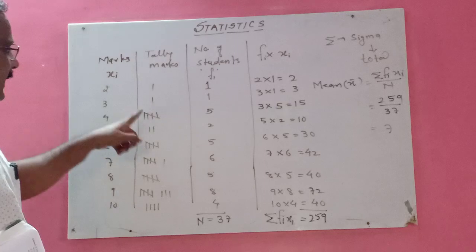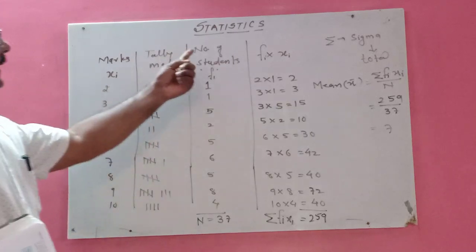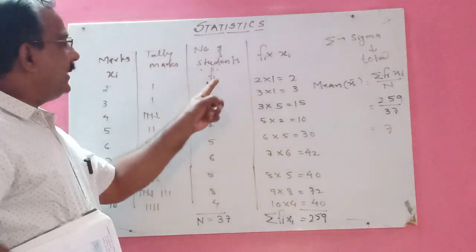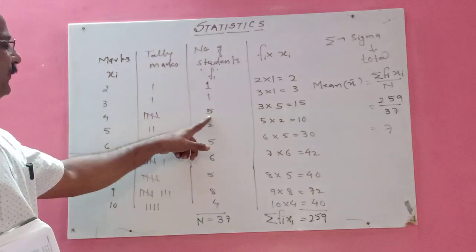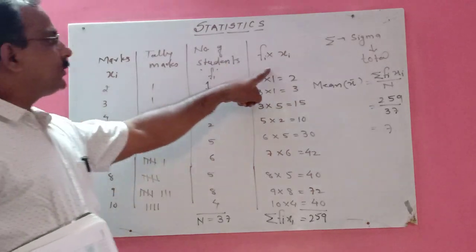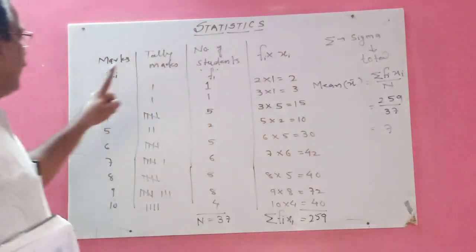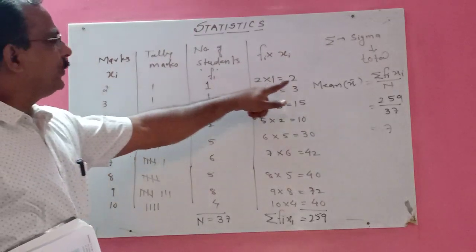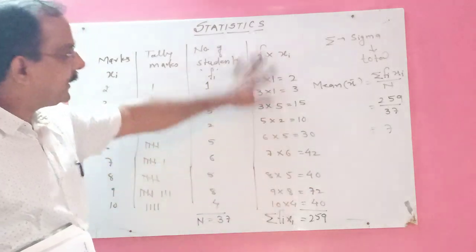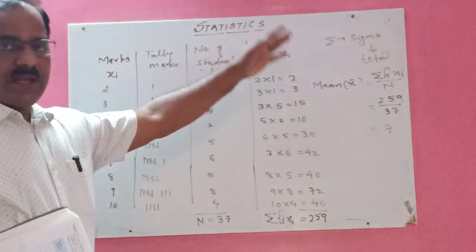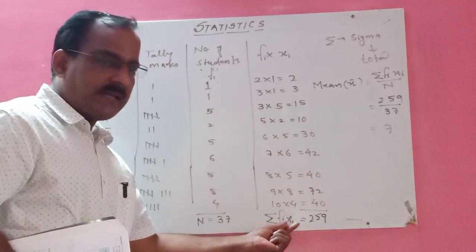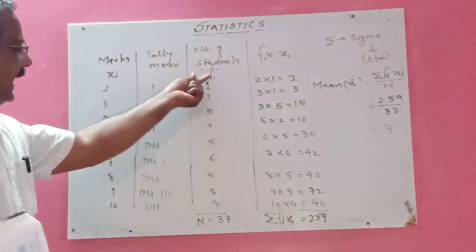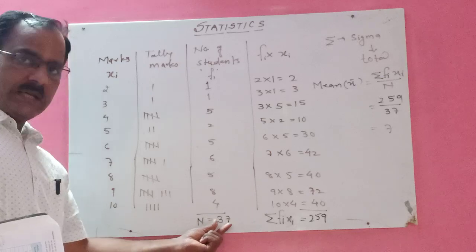Second column tally marks. This is a sign of tally marks. Number of students, right? So how many tally marks are here? 1. So write 1. This is 5. So write 5. 2. So 2. And then the fourth column is what? Fi into xi, means this multiplied by this, so this. So it is not required to show the multiplication. You can write directly. Finally, you should add these numbers. Sigma Fi xi is equal to 259. Add these numbers, n is equal to 37.